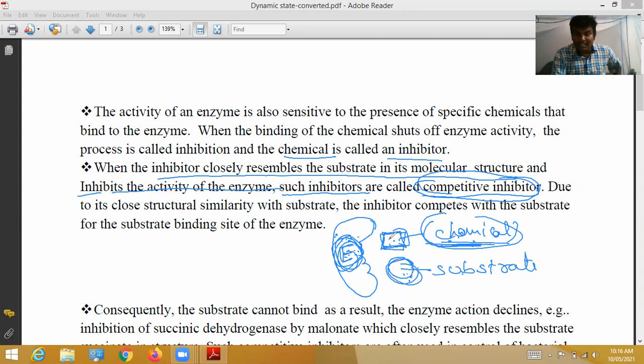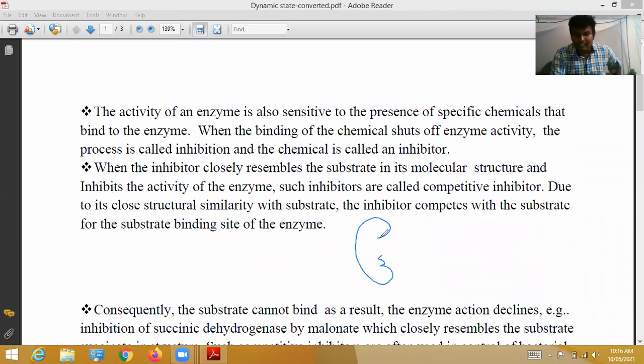Instead, this chemical binds with the enzyme. See here, this is the enzyme. The chemical comes close and binds with the enzyme. When this chemical binds with the enzyme, automatically the action is stopped. Such kinds of inhibitors are called competitive inhibitors.